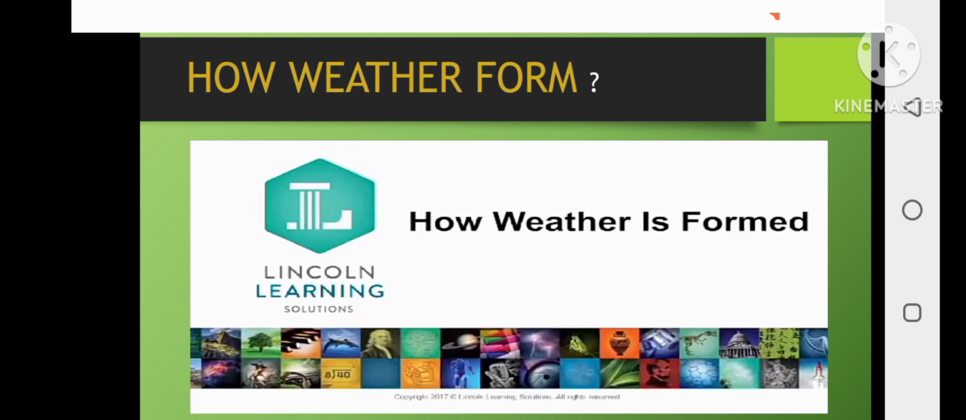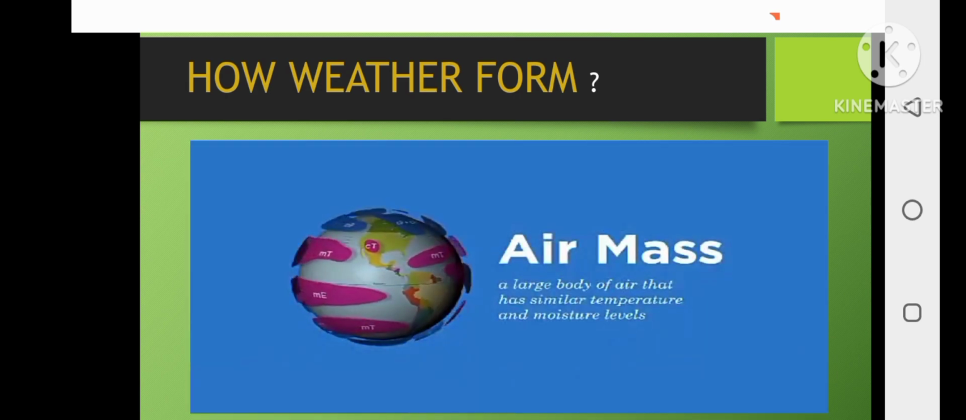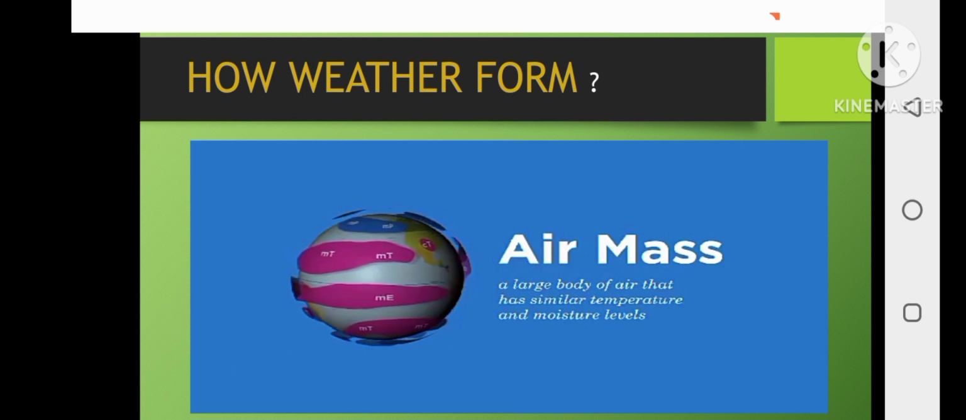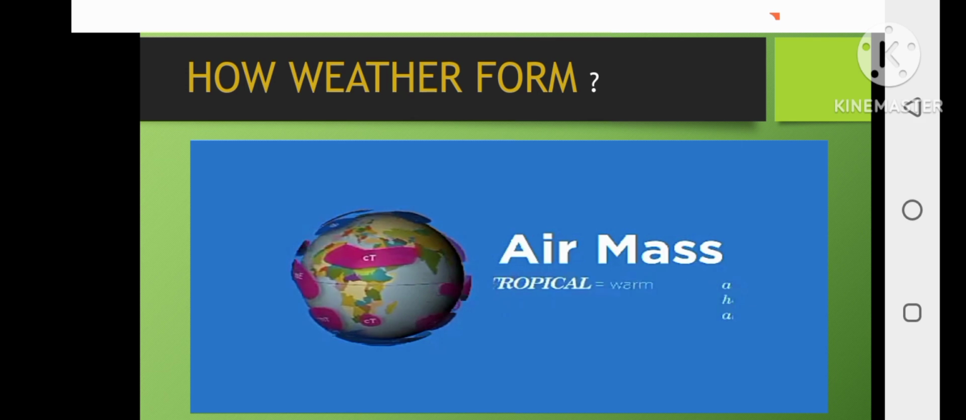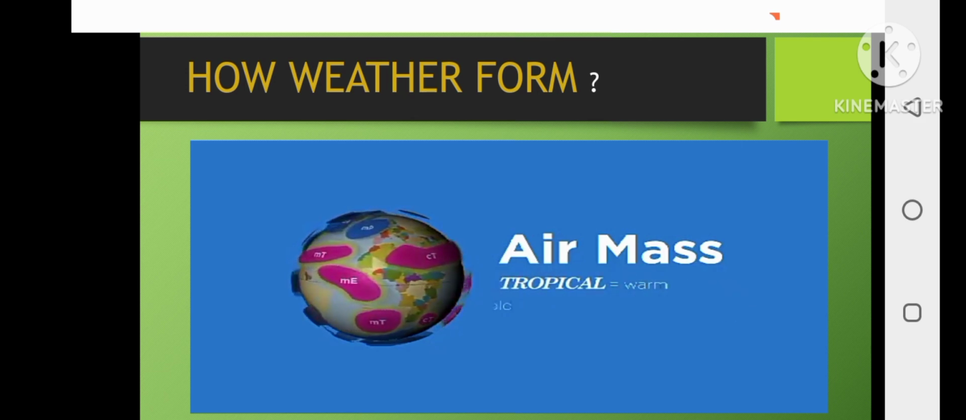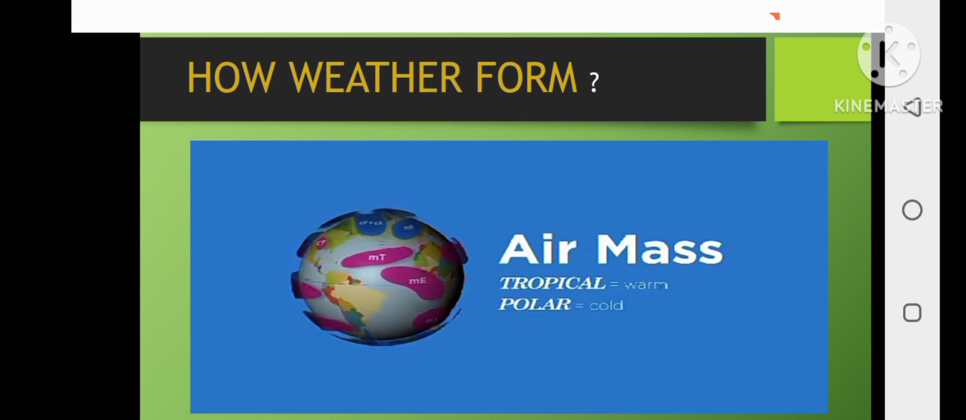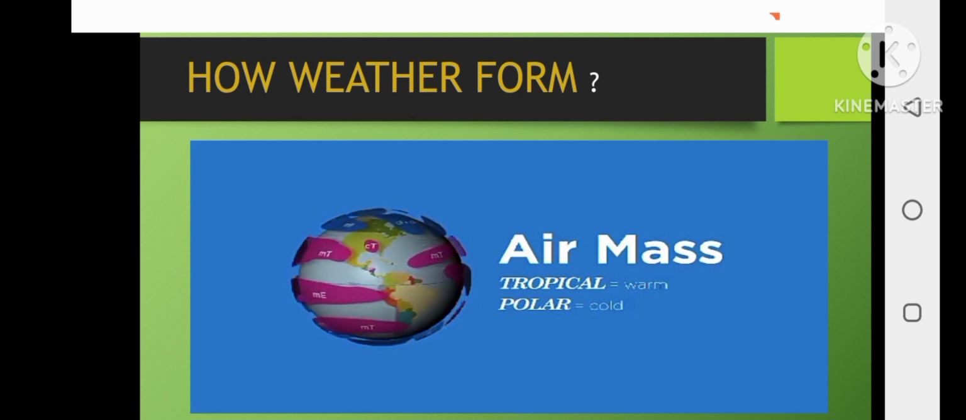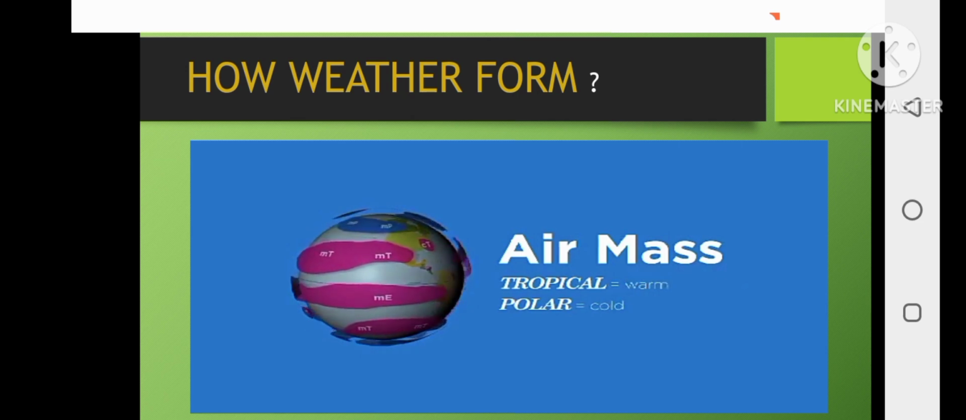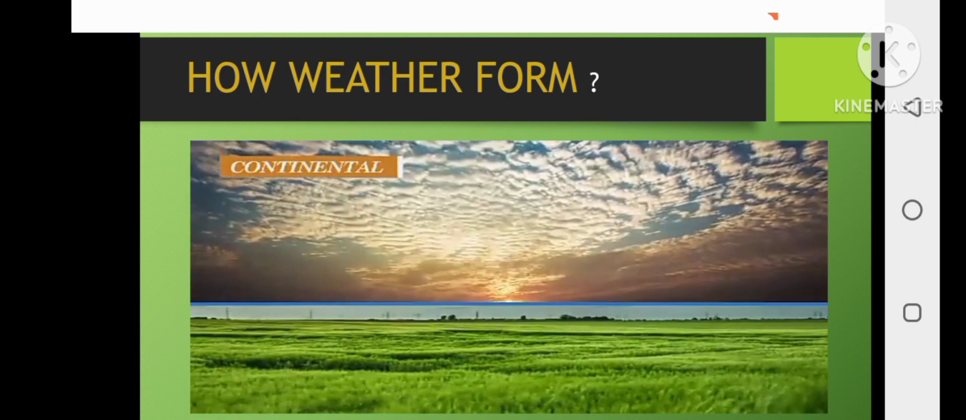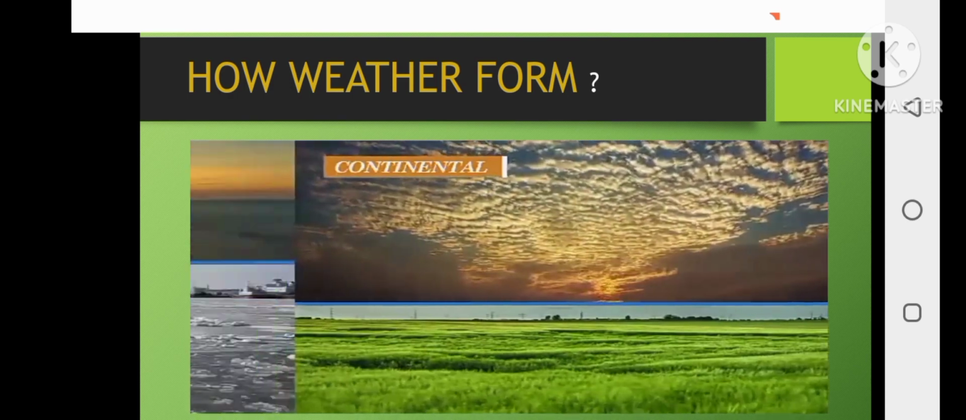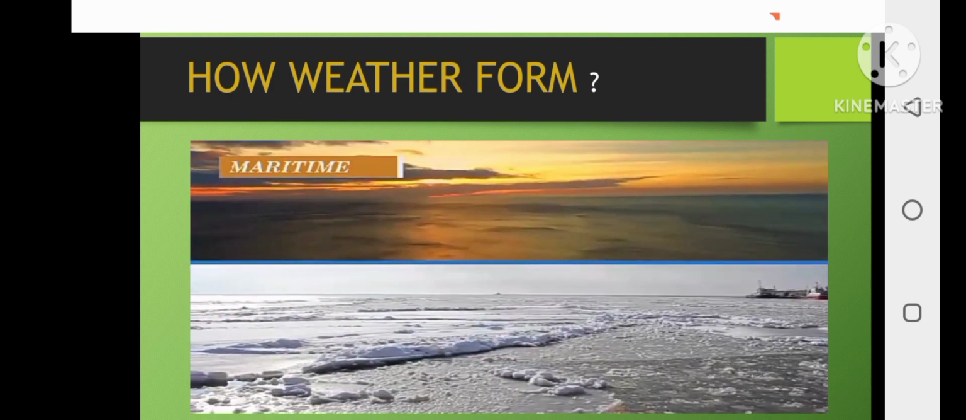An air mass is a large body of air that has similar temperature and moisture levels. Different types of air masses are categorized by their temperature and moisture levels. For instance, tropical and polar air masses are categorized according to temperature. Tropical air masses are typically warm, and polar air masses are typically cold. The two types of air masses that are categorized by moisture level can be described as continental or maritime. Continental air masses are typically dry and form over land, whereas maritime air masses have more moisture and usually form